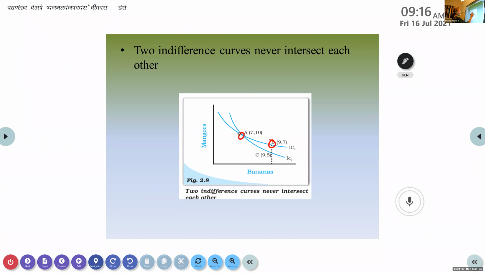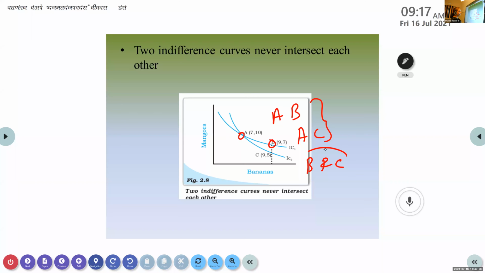So A and B give the same satisfaction. A and C also give the same satisfaction. So the next rule, what should it be? B and C also should give the same level of satisfaction. Yes or no? From this we are concluding that B and C also should give the same level of satisfaction.